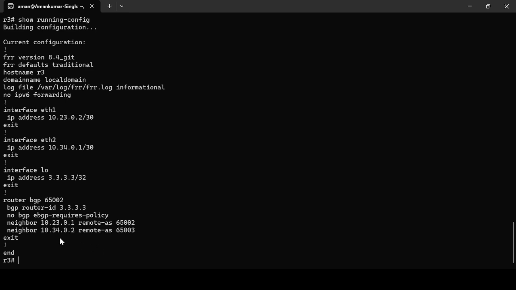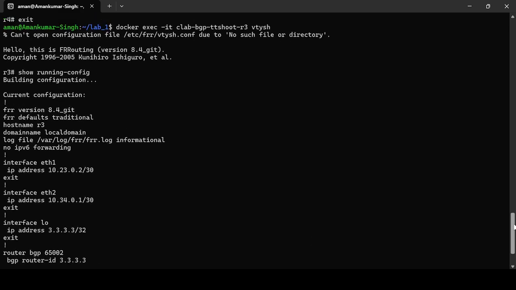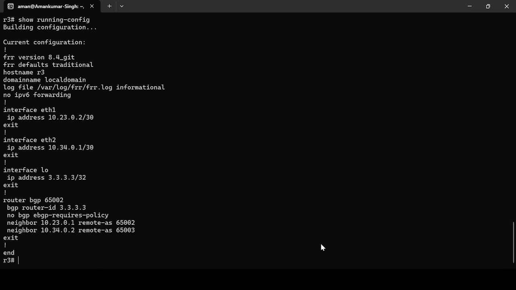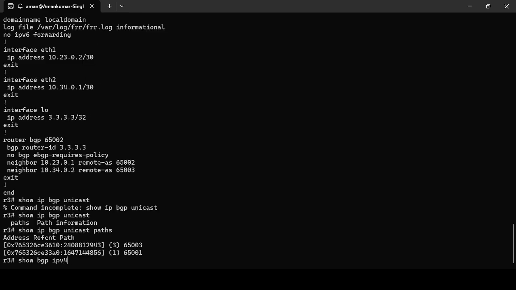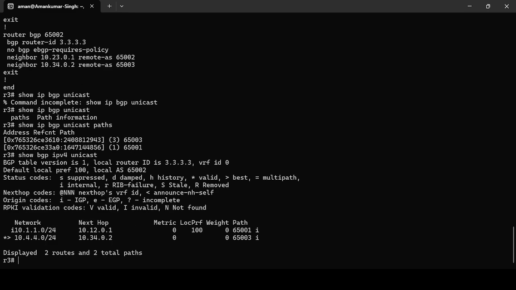So configuration-wise, everything looks perfectly well. There is no issue with the configuration. Now let's see what routes we are receiving.